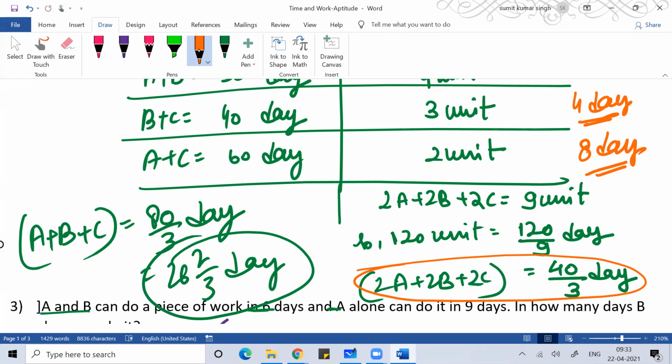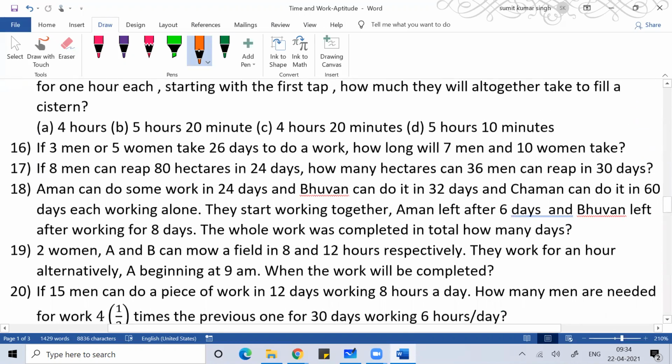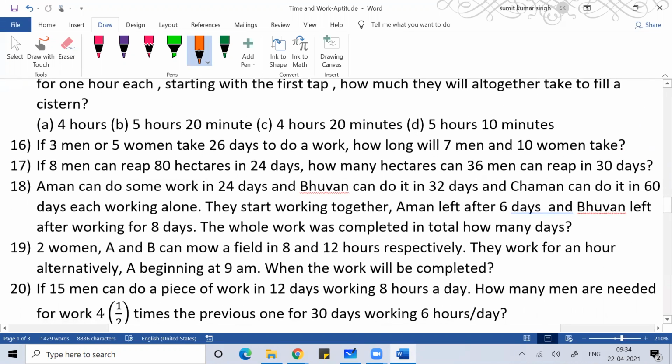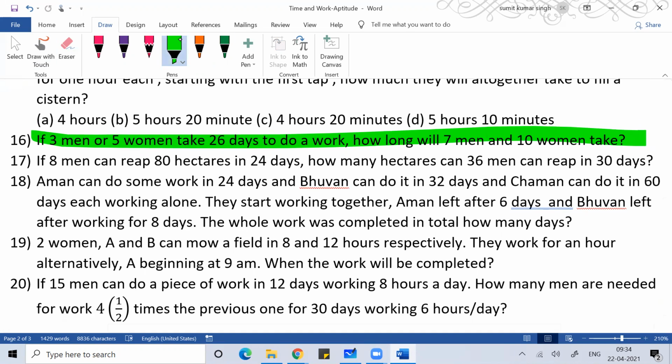Whenever we define the work here, we don't define work in terms of joules or calories. Here we are defining work in terms of men into days. So work is defined as how many men are doing how much part of the work. You get a lot of problems like this, if you see question number 16 and all. So whenever you see such kind of problem, work is equal to men into days, meaning how many men are doing the work in how many days. That is the definition of work here.